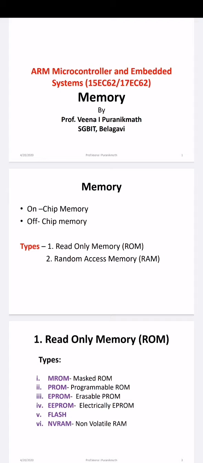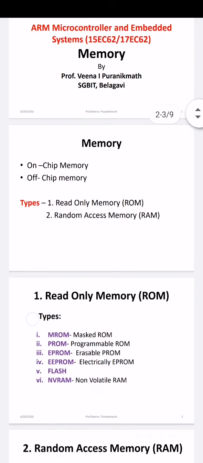Off-chip memory is where the controller or processor does not contain any memory inside the chip. It requires an external memory to be connected, like our hard disk, pen drives. Those are the external type of off-chip memories, we can say.